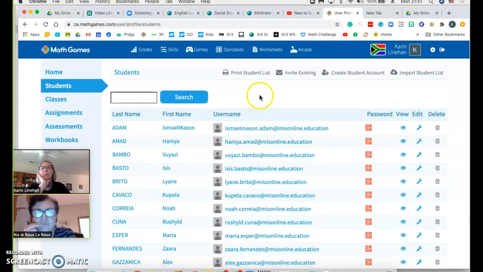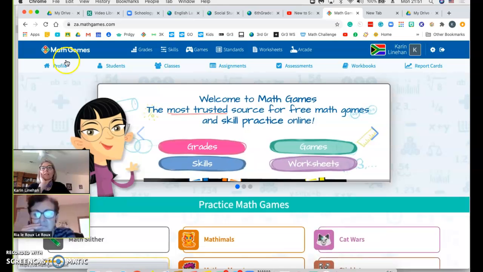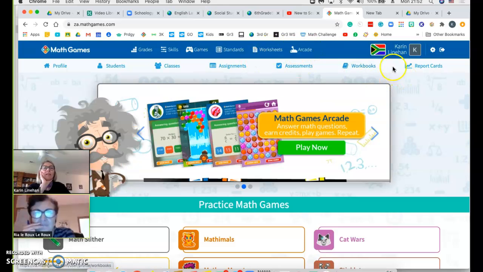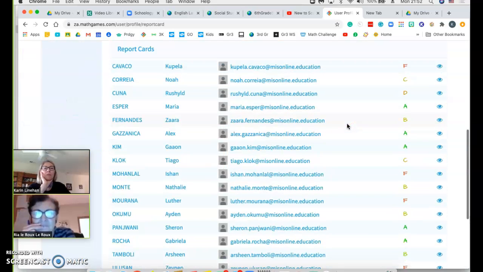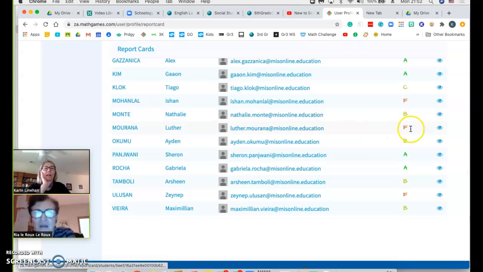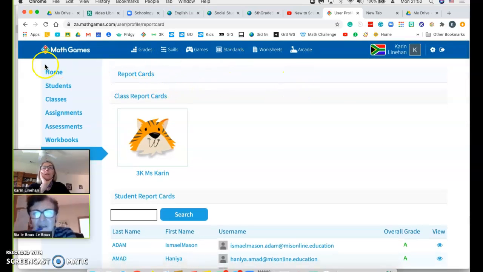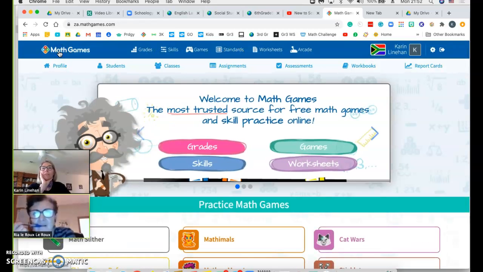By the way, if you get lost, just click on Math Games again and it'll take you back to this, because there are two toolbars. There's this one, which is the permanent one, and then there's this one that's nice because it tells you how the kids are doing, and that's how I can see which of my kids has been doing the work that I asked them to do.